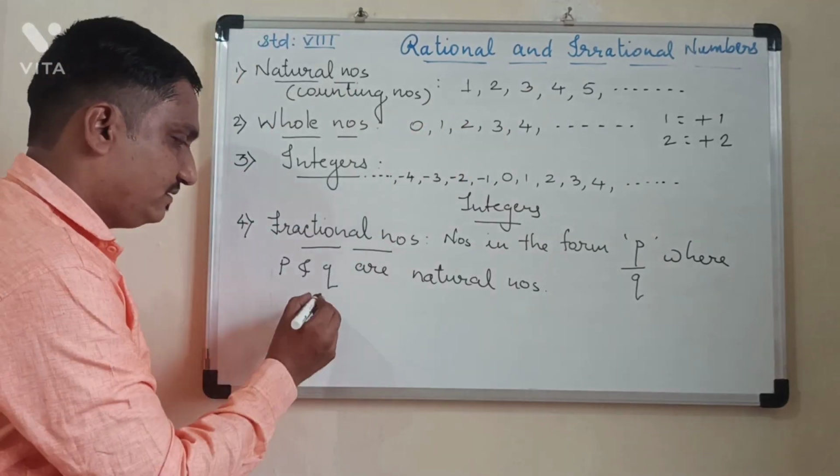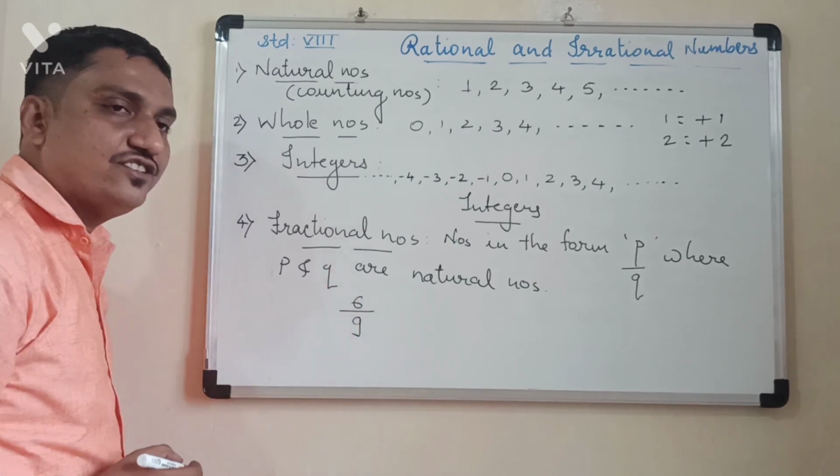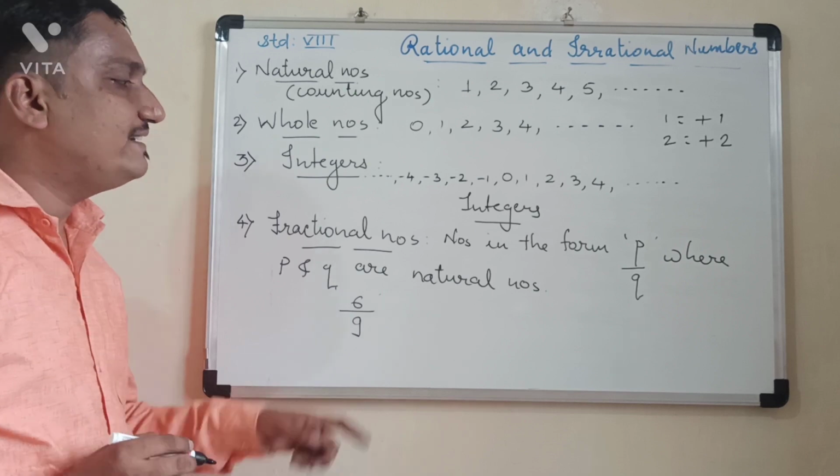So see here, 6 upon 9. 6 is a natural number, 9 is a natural number, therefore we can say 6 upon 9 is a fractional number.